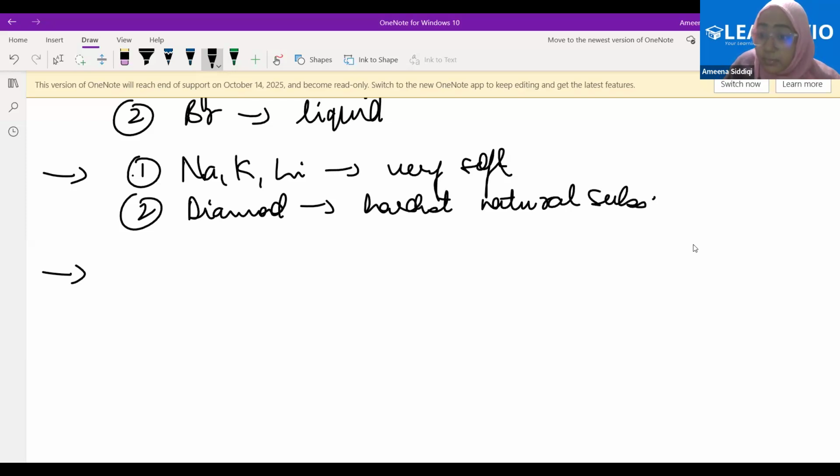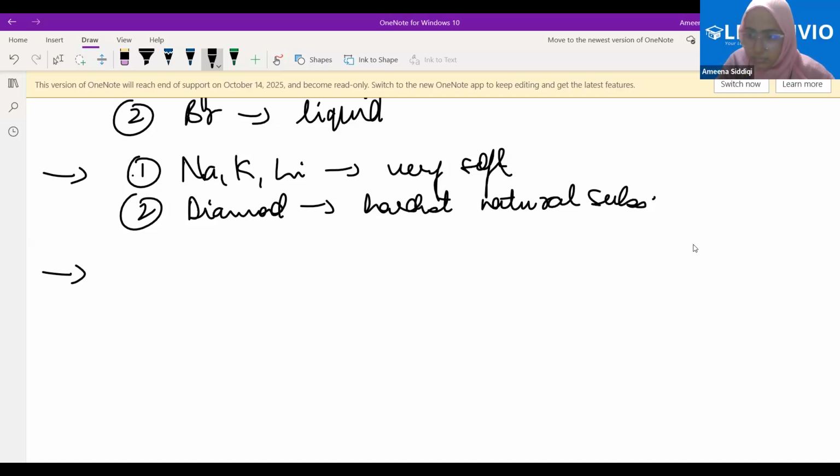Ma'am, mercury is already liquid, so why do we need a melting point for that? Metals are solid at room temperature, but mercury is not. We are talking about the physical state at room temperature. If I have to see, water is liquid at room temperature. If I have to change it to ice, I have to freeze it, right? We will have a particular melting and boiling point for water also. I can change the state for that. I hope that answers your question.